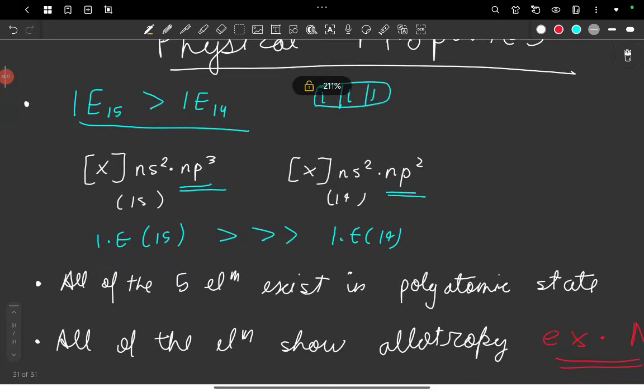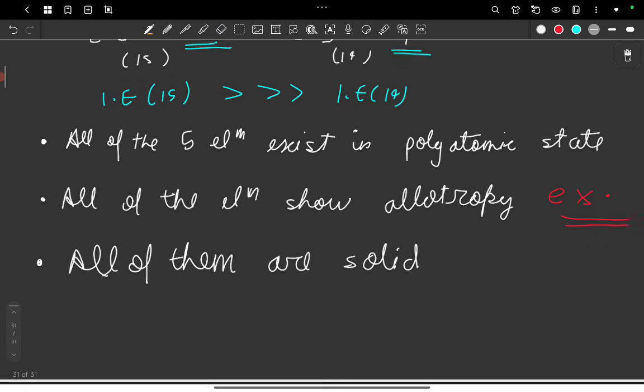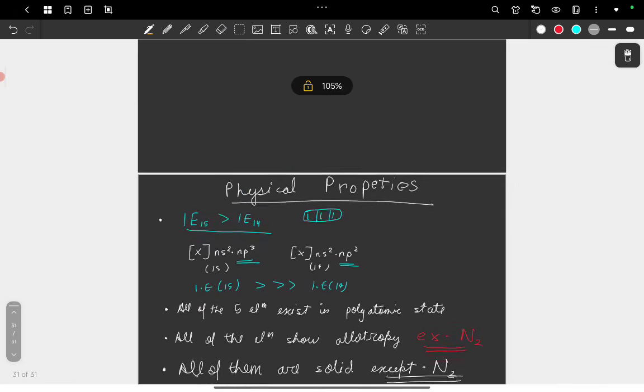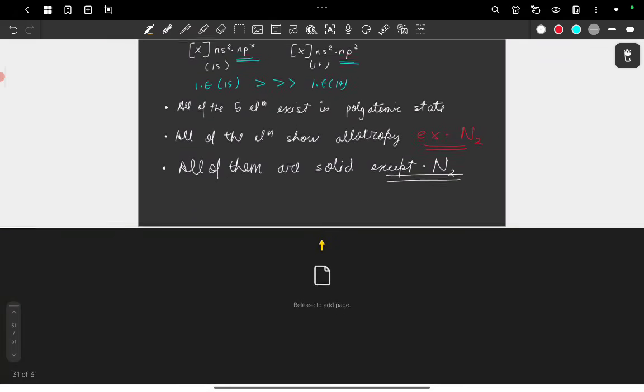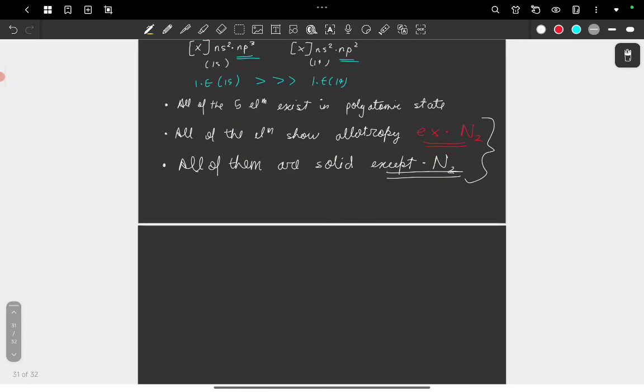And the last point which I would like to cover, all of them are solid except N2 again. You know, the second period elements show different properties in comparison to the rest of the elements of the group, and this is just a reflection of that.